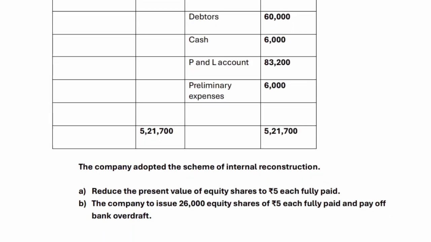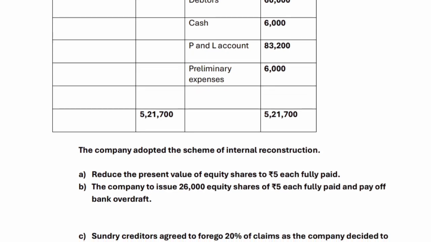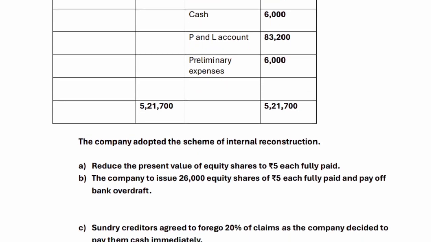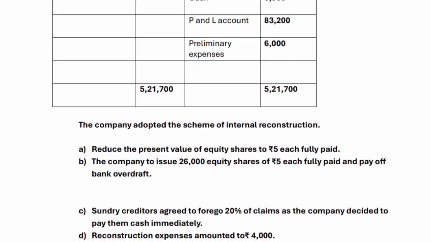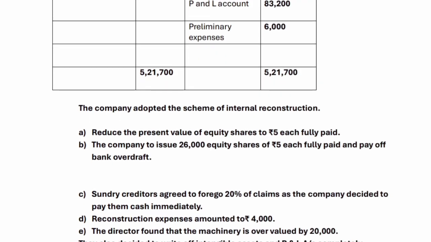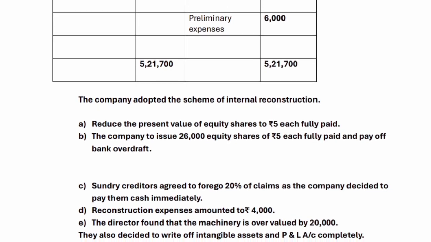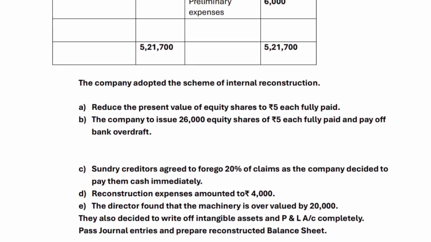A. Reduce the present value of equity shares to 5 rupees each fully paid. B. The company to issue 26,000 equity shares of 5 rupees each fully paid and pay off bank overdraft. C. Sundry creditors agreed to forgo 20% of claims as the company decided to pay them cash immediately. D. Reconstruction expenses amounted to 4,000 rupees.